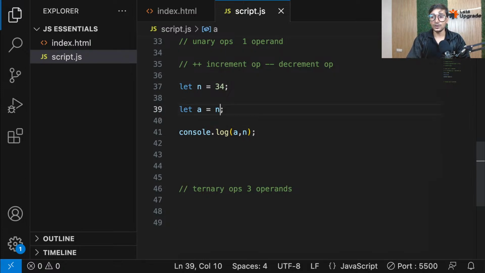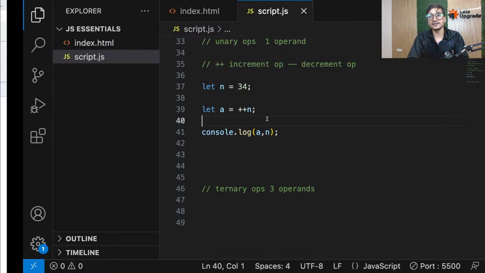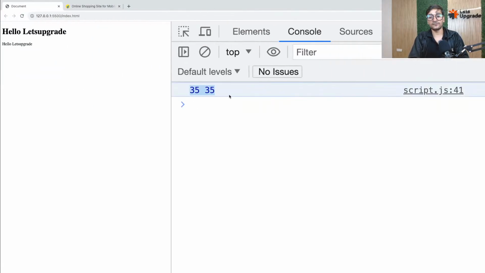But if I do this here, this is pre-increment. That means no matter what happens, first increment the n. Even if it is in a big operation, don't do that operation first. First increment the n. So now n increments to 35, and then it is assigned to a. So a also becomes 35 because n was incremented, n became 35, and now that is assigned. And that's why, guys, in this case you will see both of them are 35. So guys, I hope it's cleared now.